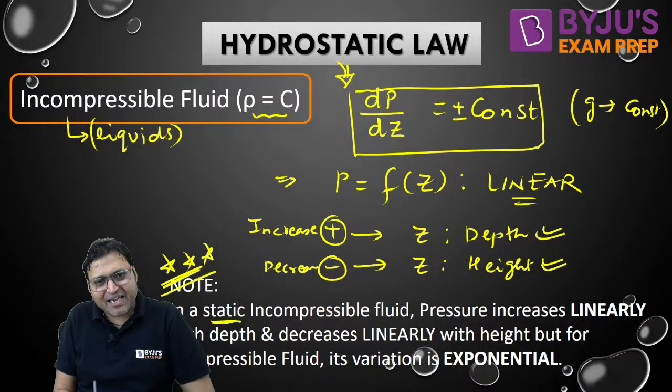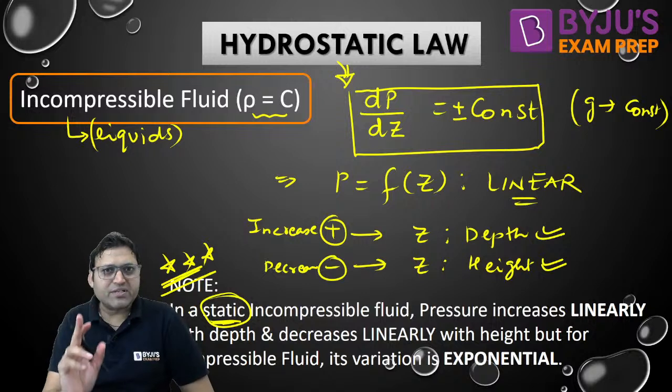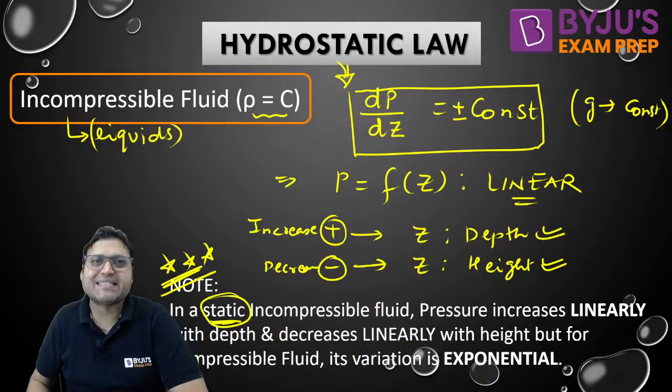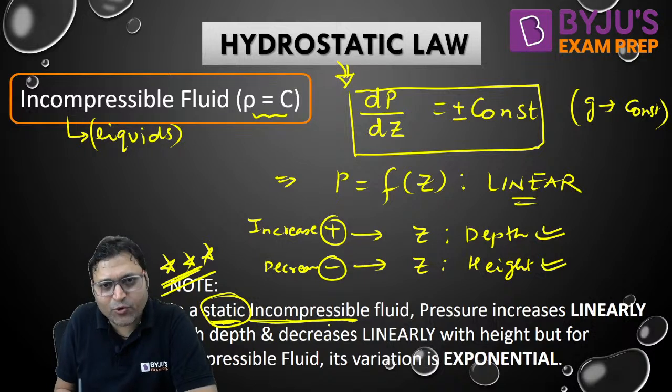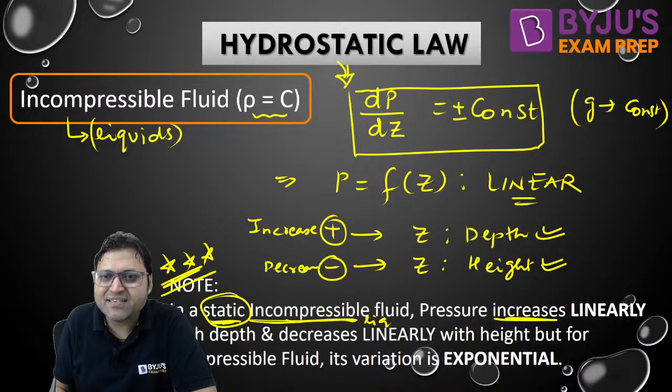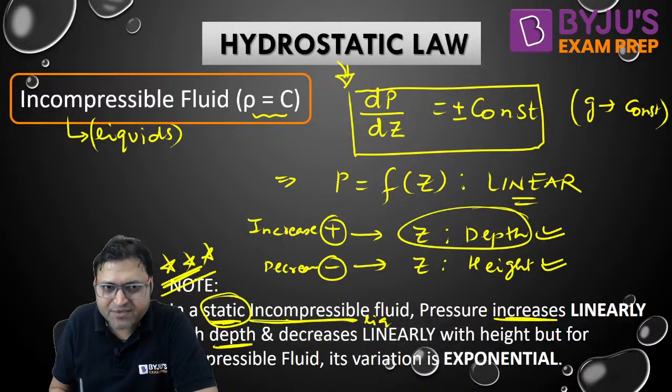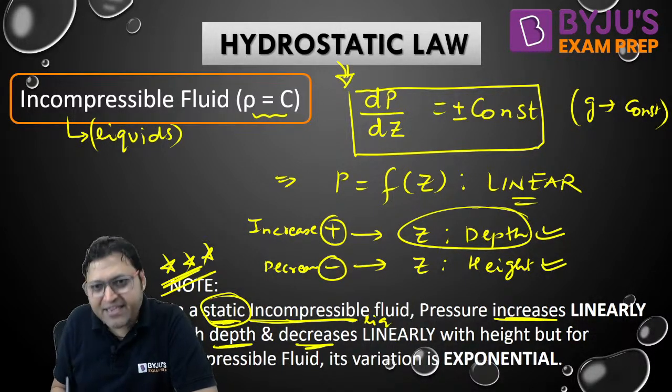Hydrostatic law and Pascal law are only valid for static fluid. In case of a static incompressible fluid, that is a liquid, pressure increases linearly with depth, where Z is measured in the downward direction, and decreases linearly with height.